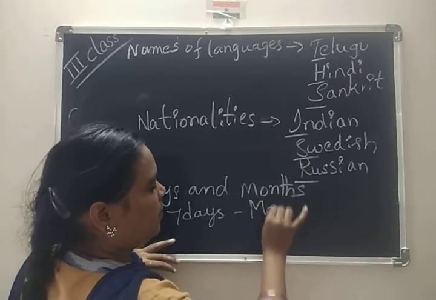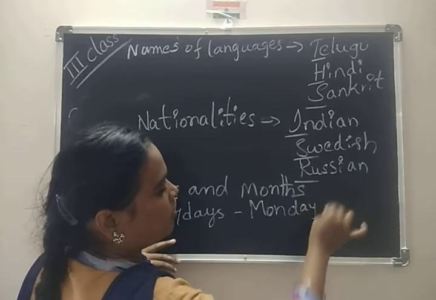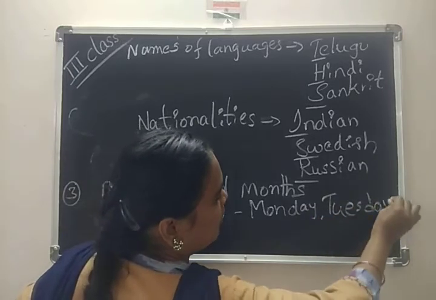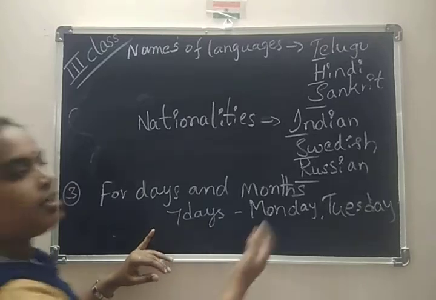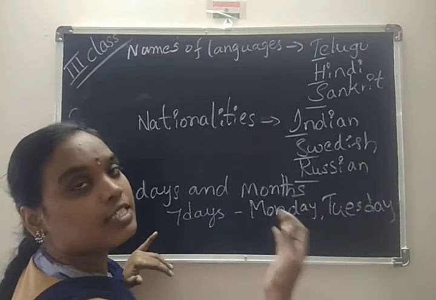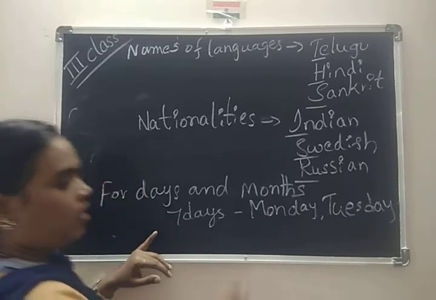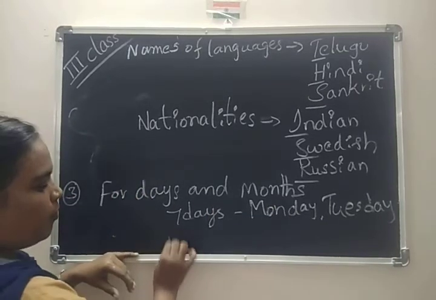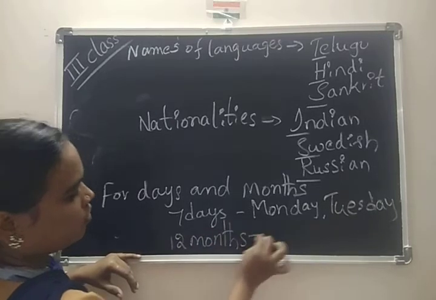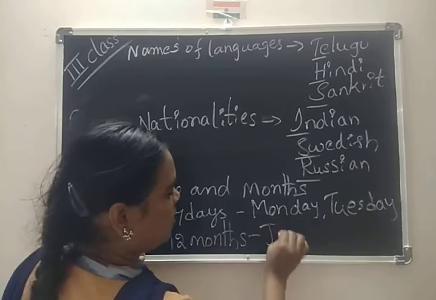For example, Monday, Tuesday, Wednesday, Thursday, Friday, Saturday, Sunday. And months. How many months do we have in a year? 12 months, no? Starting with January.